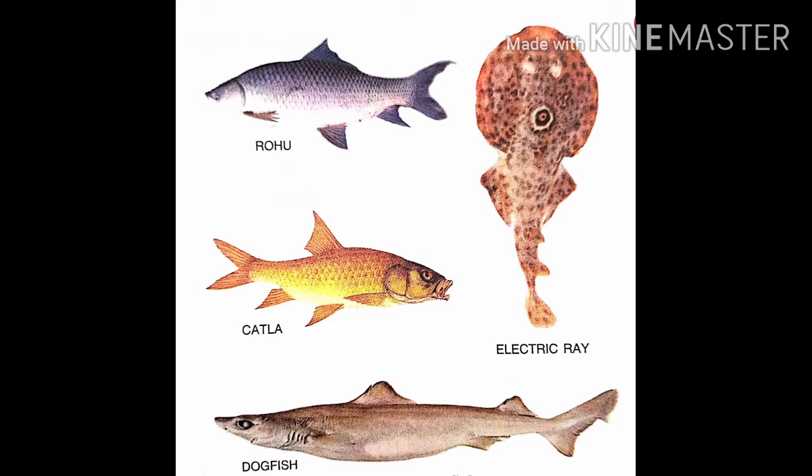Body covered with scales. Breathe through the gills. For this we have common examples like Katla, Rohu, electric ray fish and dogfish. You can see in the diagram here there are different types of pisces.